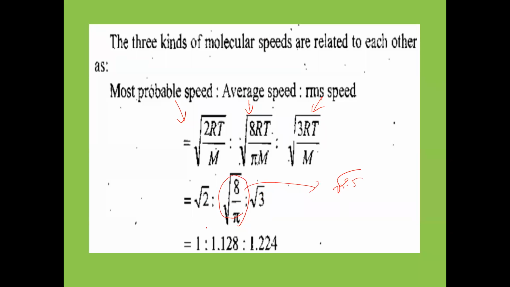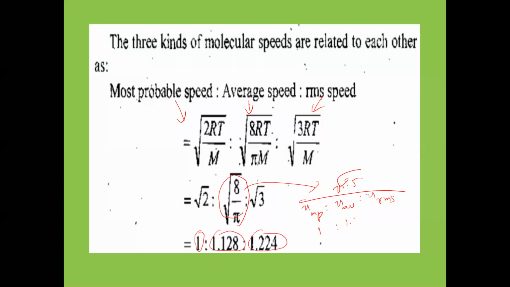Now if you take the ratio of these three velocities, 1 is to 1.128 is to 1.224. So the ratio of UMP, U average, and U RMS you can take as 1 is to 1.1 is to 1.2, enough.